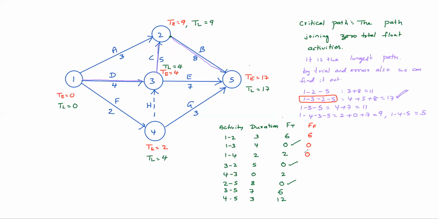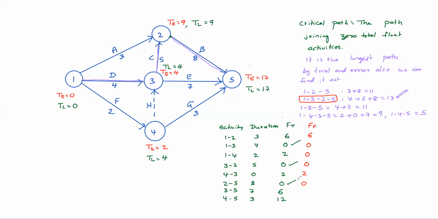Earliest, red color: 3, 2. 9 minus 4, 5, minus 5, 0. 4, 3: red, 4 minus 2 minus 0, 2 only. 2, 5: if you take red, it means earliest. 17 minus 9, 8, minus 8, 0.